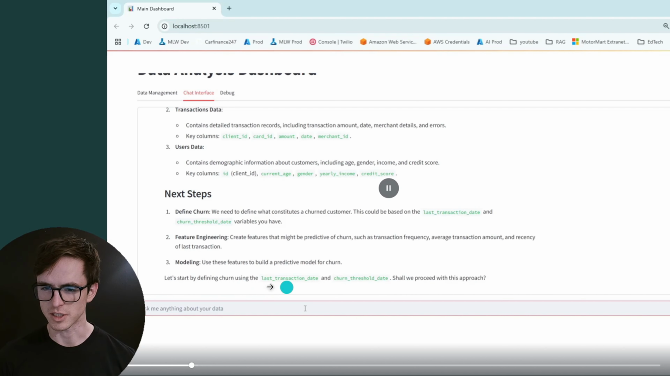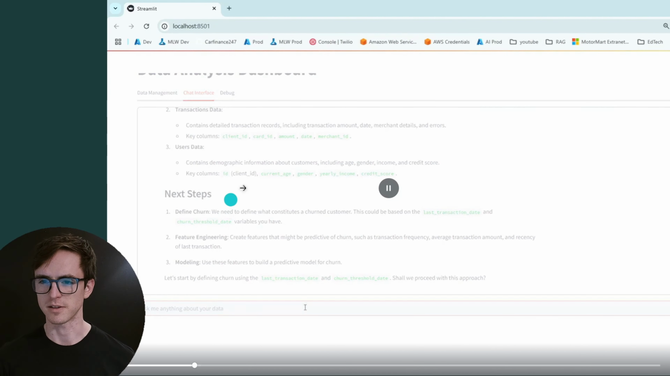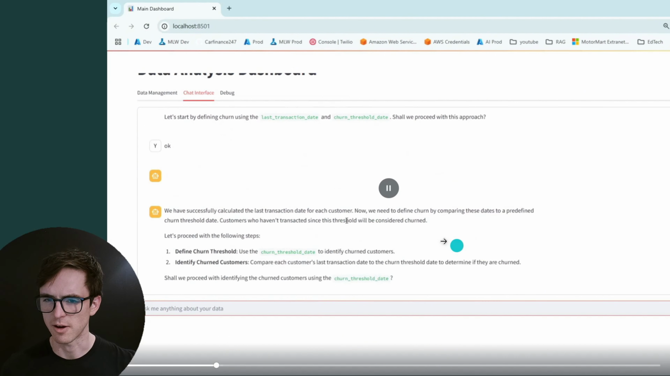And so it's saying it wants to use the last transaction date and churn threshold date. Sounds pretty good because it's found some fields that correspond with some existing variables. So let's go with that. So what is our output then?